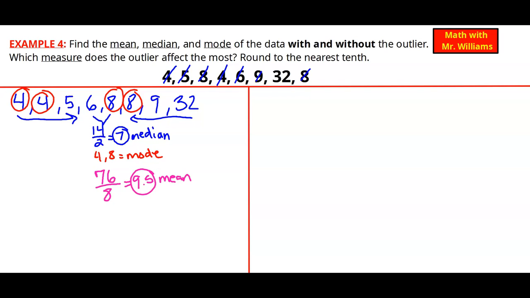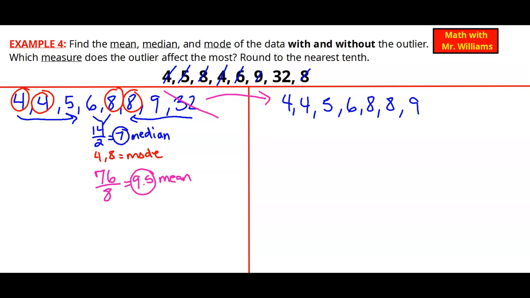All right, now I need to eliminate that outlier. I can see that that 32, since it was double digits, is off the page. So I'm going to bring all this over this way and find my mean, median, and mode without that outlier. So I'm going to write the numbers down again, this time not having the 32 involved. And let's find our mean, median, and mode.